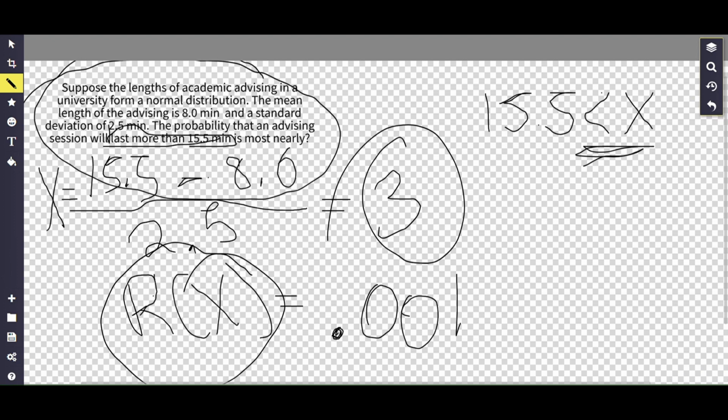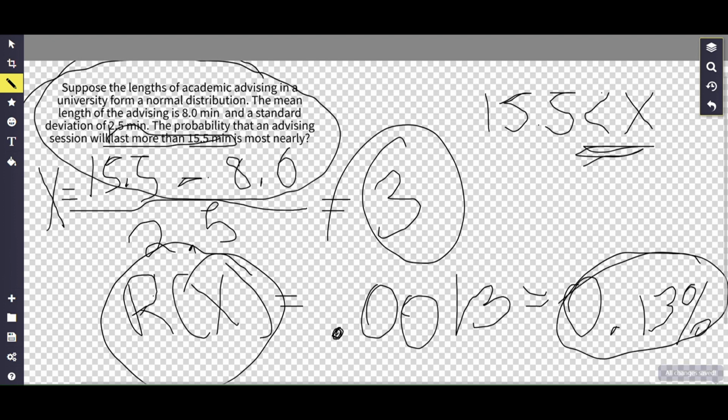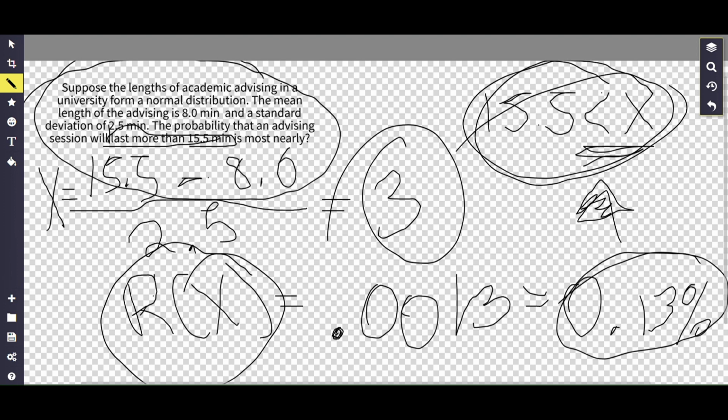The number is going to be 0.0013. We're not done yet because it's not a percentage. It is 0.13%, and that is the likelihood that this event will occur. This circling that I'm doing comes back to this box, because it's asking what is the percentage for lasting more than 15.5 minutes.